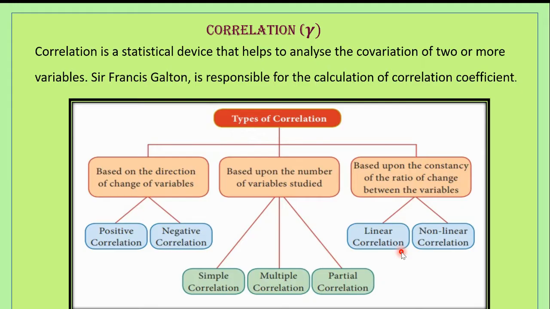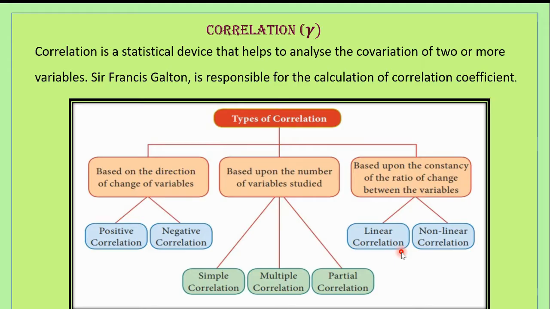What do you mean by non-linear correlation? The correlation would be non-linear if the amount of change in one variable does not bear a constant ratio to the amount of change in the other variable. For example, take x. The values of x are 2, 4, 6, 8, 10. So what is the increase in the values? 2, and it is constant.